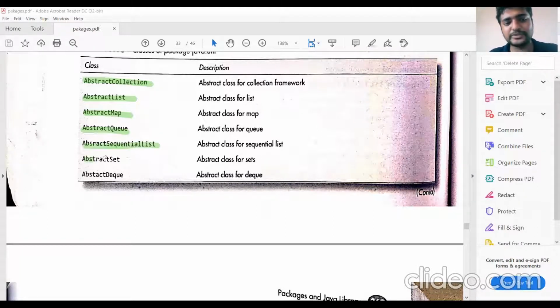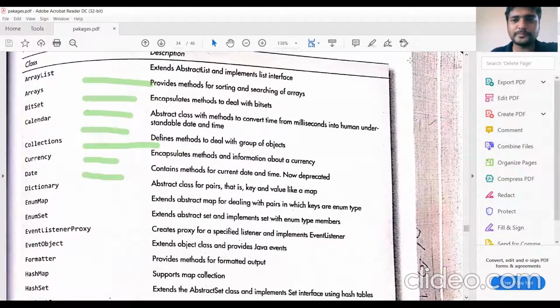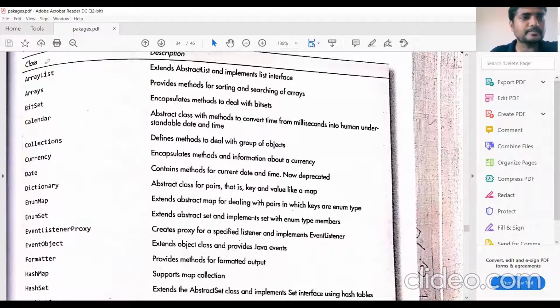Abstract sequential list, abstract set, abstract deque. All these are data structures, you know that. In collections, we will use the data structures to store the objects. Likewise, we have other classes also, array list, arrays. We have seen arrays. Arrays is a predefined class in the util package. While studying the arrays chapter, third unit, we have seen this. It provides so many methods.